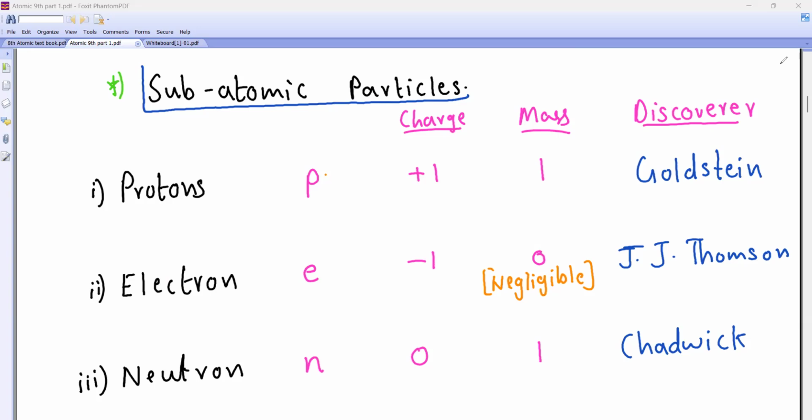Particles. Chadwick. Done, beta. All of you. Done. Not done. In the exam, they will ask: proton, positively charged, mass is 1, discoverer name. This may come from the method column. I'll shuffle this side, and then I'll tell you to match it. Will you be able to do it?